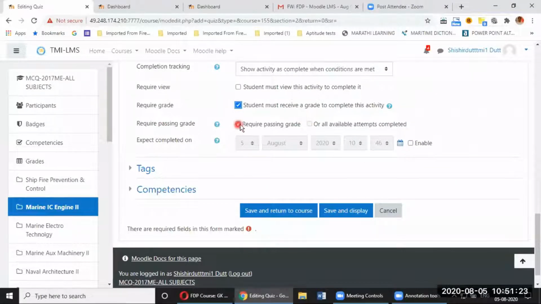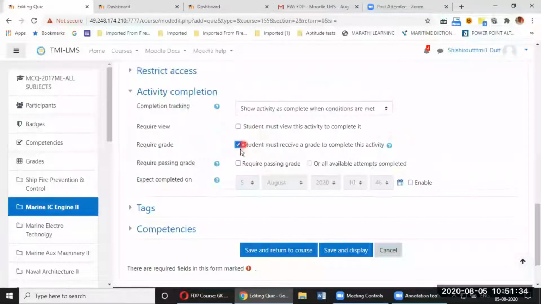Require passing grade. Right now, we'll not touch all these. We'll see it later. Expect completed on. We'll not touch it right now. We'll see it later. Right now, you can just leave it. Student must receive a grade to complete this activity. After you select show activity as complete when conditions are met, you will get all this.